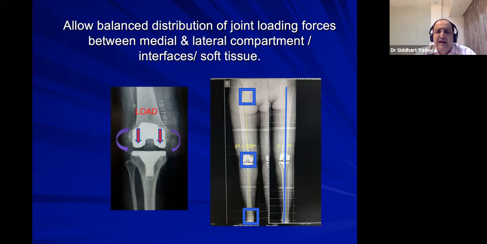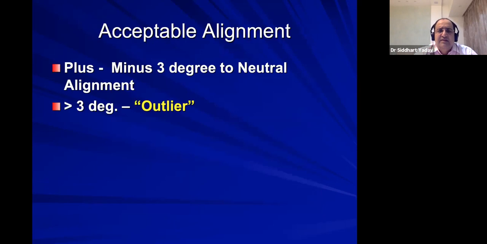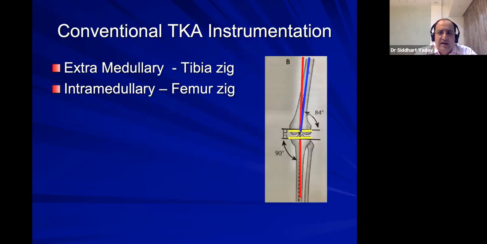So if the knee is aligned, the femur, center of the knee, and center of the ankle are in one line, then after total knee arthroplasty, the load sharing between medial and lateral femoral condyle and tibial surface is equal. And the same forces are transmitted to the bone surface. So in those cases, because of equal distribution of forces, loosening does not happen. Now the acceptable alignment is anything between plus and minus 3 degrees to the neutral alignment. More than 3 degrees, they call it an outlier.